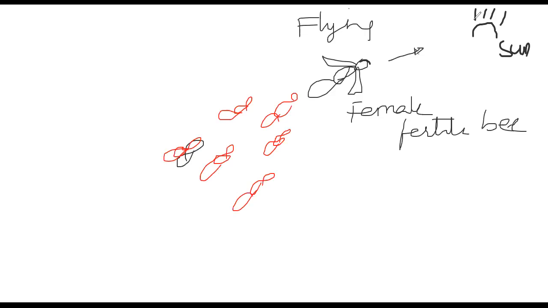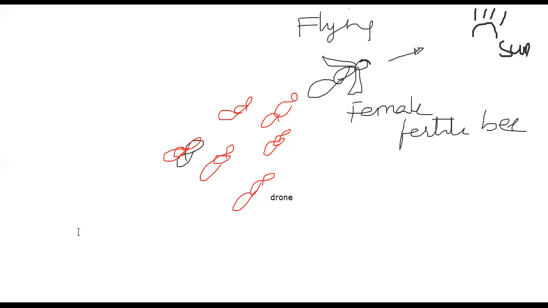The male bee is said to be a drone. The one above is the female fertile bee, and the drones are chasing her. One of them will reach the female, and the copulation will be completed.